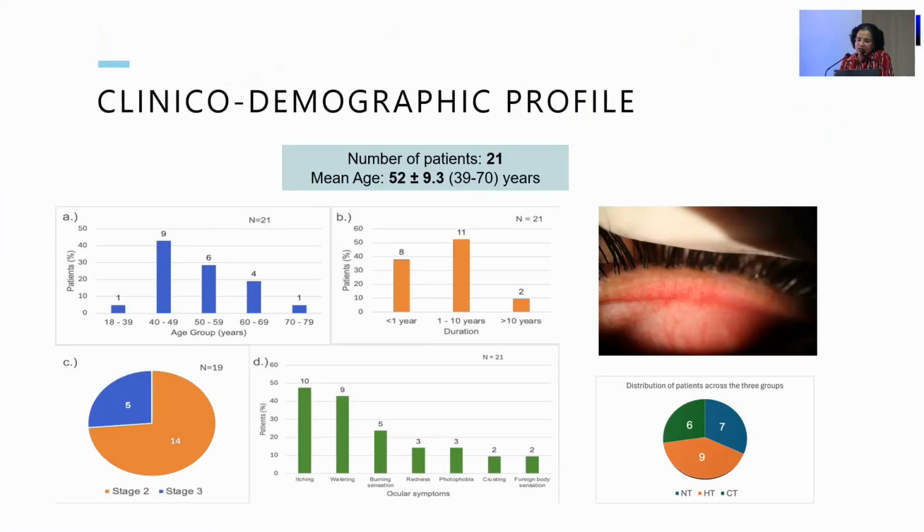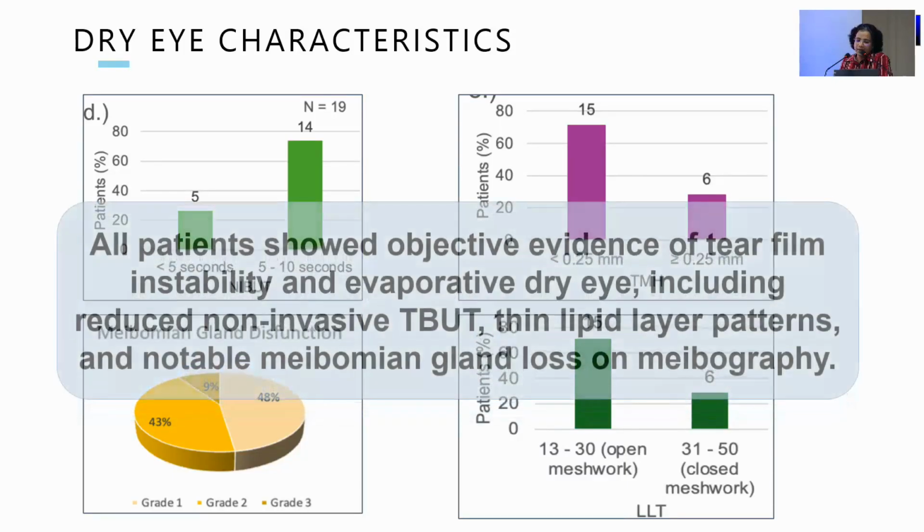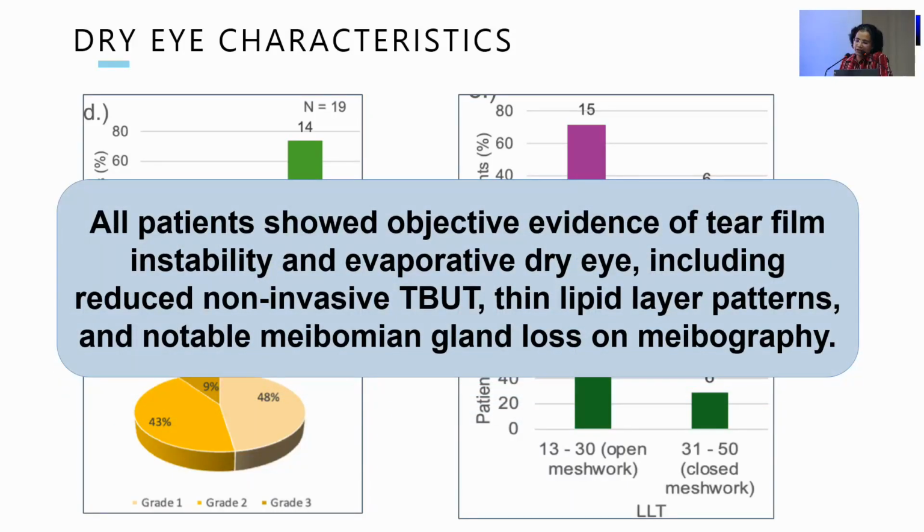Coming on to the results, the age range of the patients was from 30 to 79 years, and most of them were under either hormone therapy or chemotherapy, and there was an equal distribution in these groups. On dry eye workup, it was surprising to note that all the patients had some form of meibomian gland dysfunction and had a deranged non-invasive breakup time. The lipid layer thickness was thin in all of these patients to a varying degree, and these were some objective evidence we got, and all patients had a thin lipid layer and a reduced non-invasive breakup time.